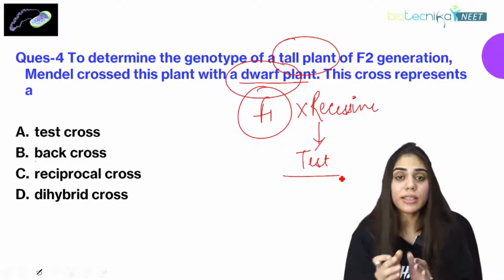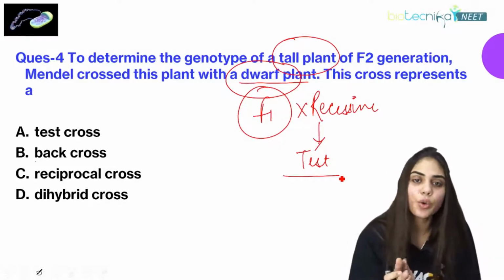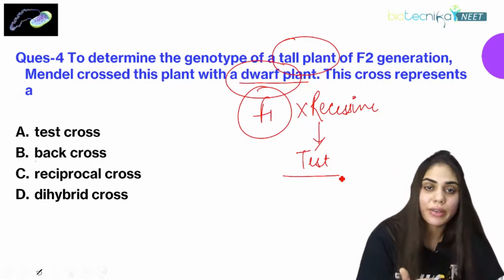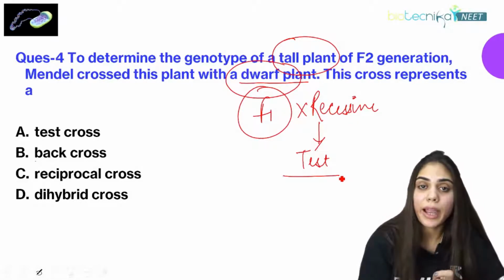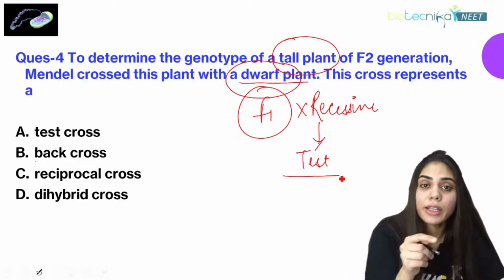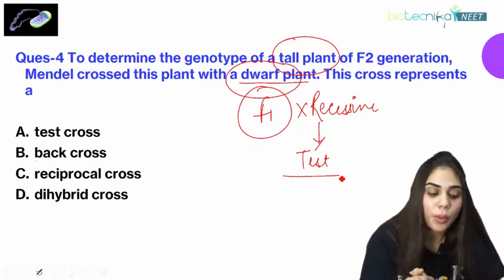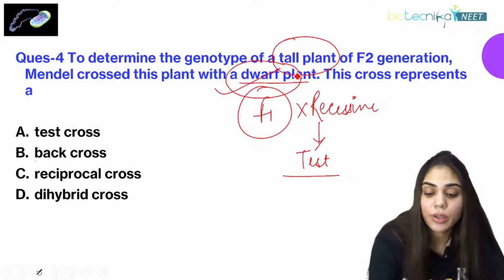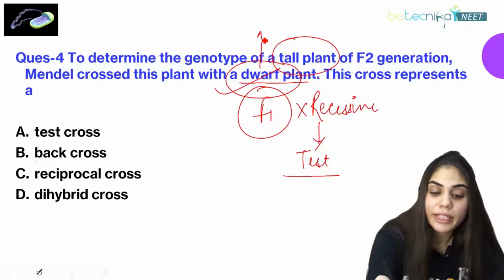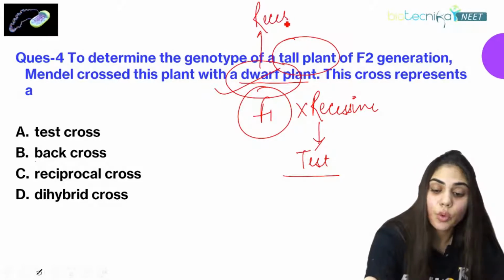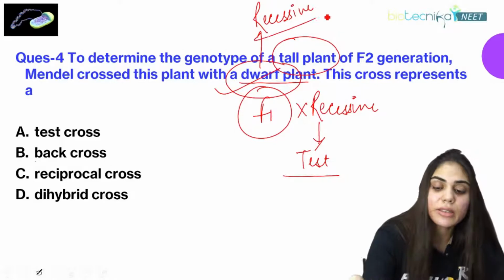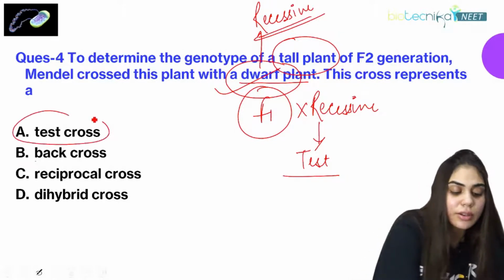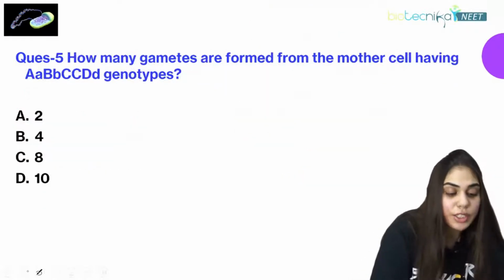But if we are crossing this F1 generation with either of the two parents, whether dominant or recessive, it is called a back cross, because we are going back and crossing with the parental population. So the right answer for this question, since it has a catchy word, a dwarf plant, represents a recessive character, and recessive means test cross, is option A.